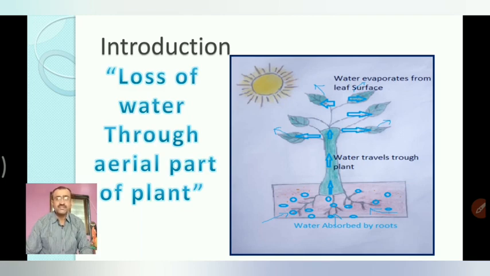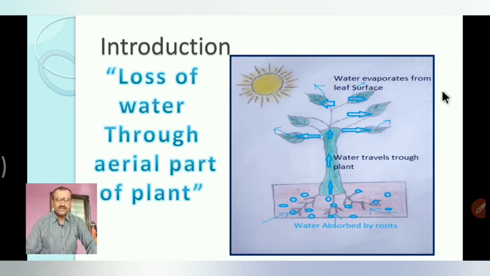In some cases they are also present on the upper side of the leaf. The vapors come from the intercellular spaces toward the stomata, and through the stomata they pass into the atmosphere. That process is known as transpiration.